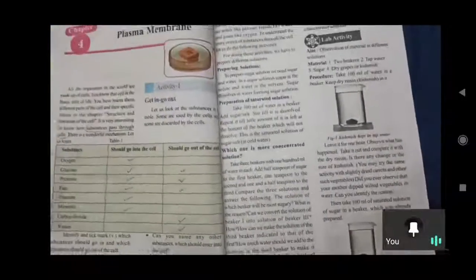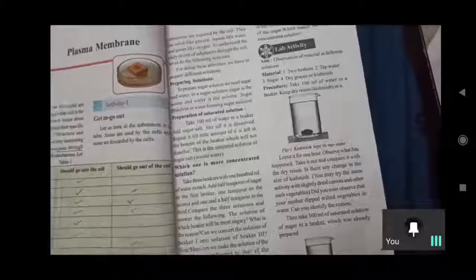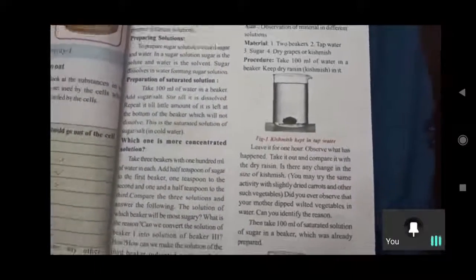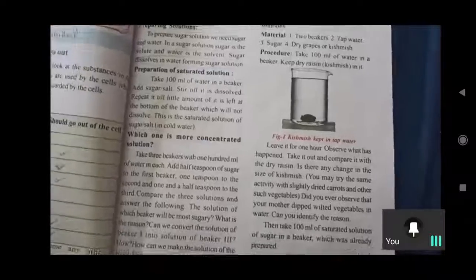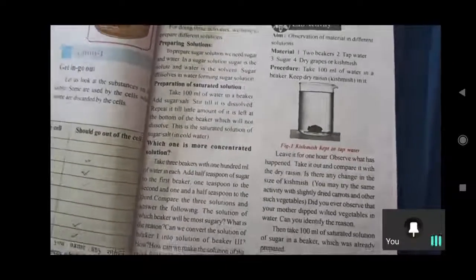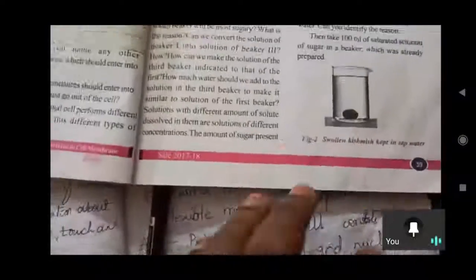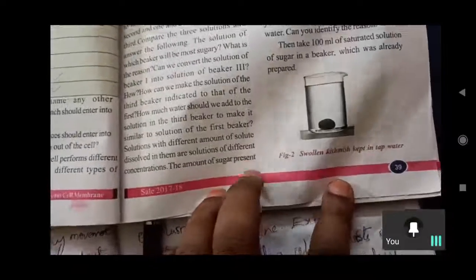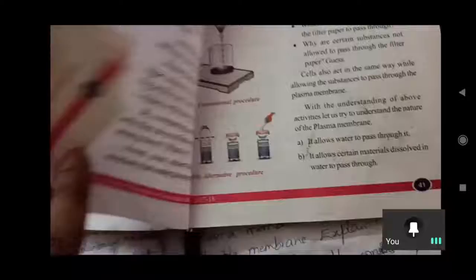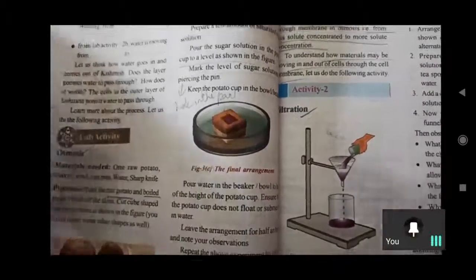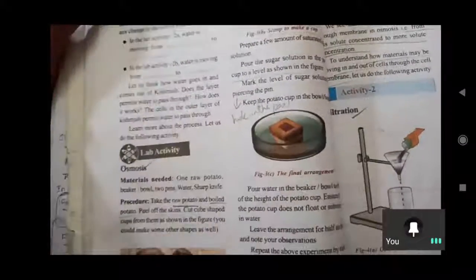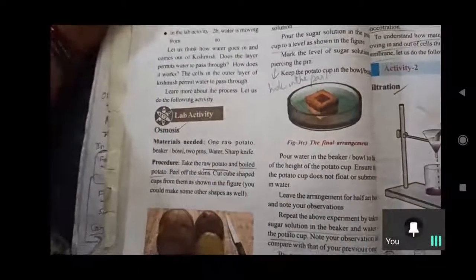Like that we can conclude the concentration also. Here if we observe the kismis, if we dip it into water, after certain hours, 2 or 3 hours, we can observe it will be swollen, its size will increase. The kismis will absorb some water, because the inside of the kismis is highly concentrated, so more sugar solution is there inside the kismis.